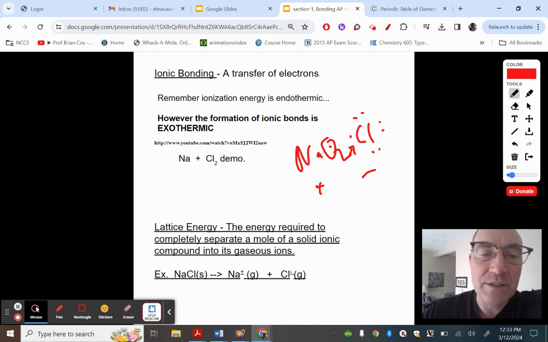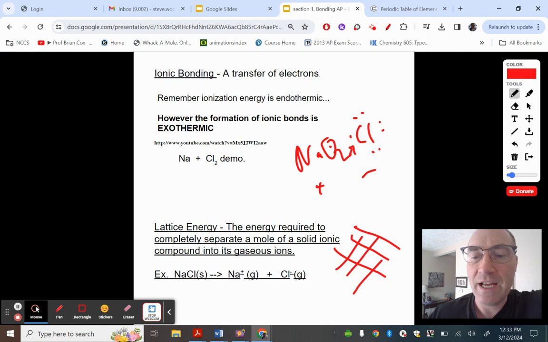Now, we call this type of bond one that forms lattices. Lattices are like at the bottom of your deck. You might have this kind of stuff. That's what we call a lattice. So that is how things bond in ionic bonding: they form repeating patterns like that, or crystals.